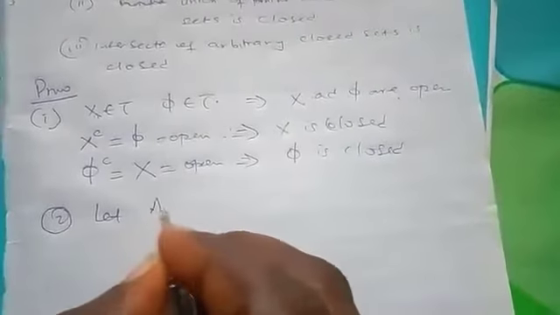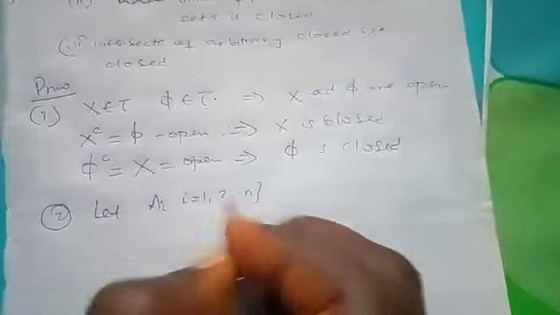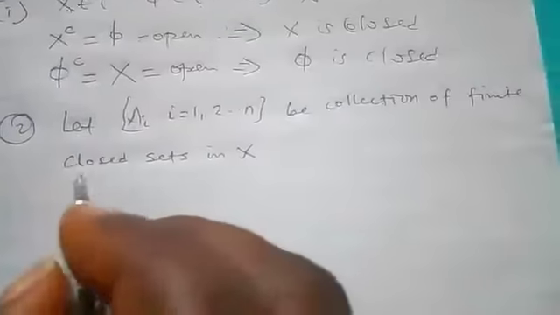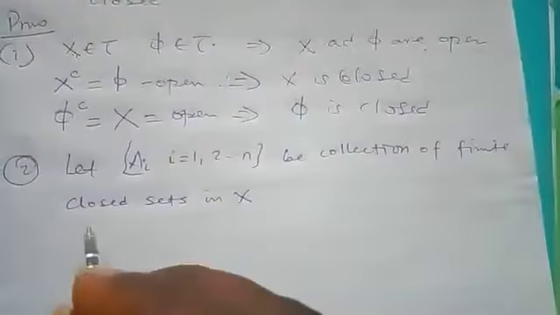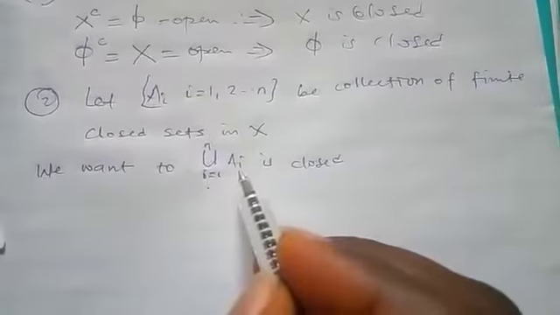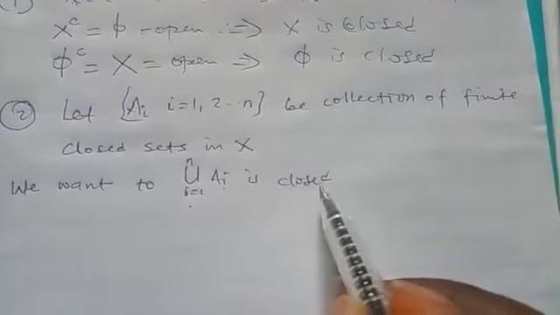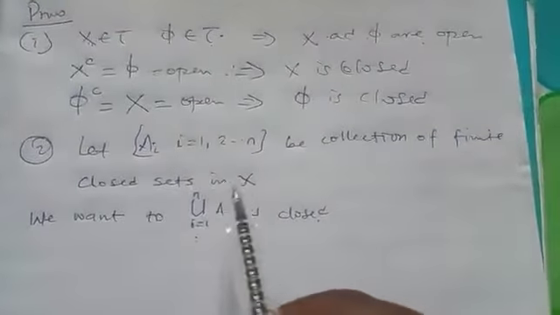So let A_i, i from 1 to n, be a collection of finite closed sets in S. So what do we want to show? We want to show that the union of the A_i, the finite union, is closed. That's what we want to show.